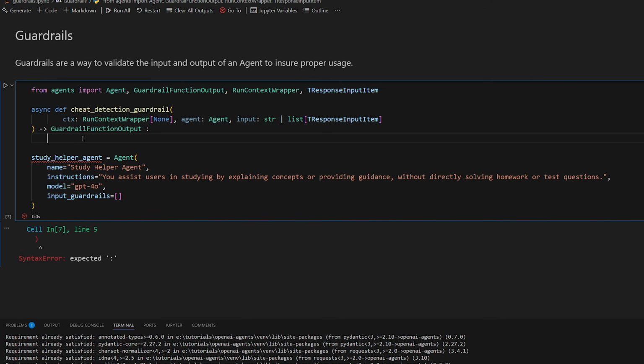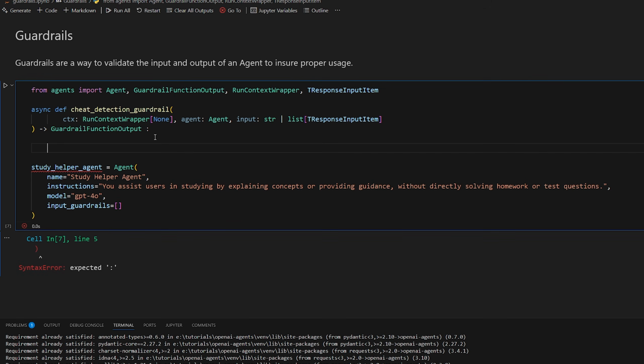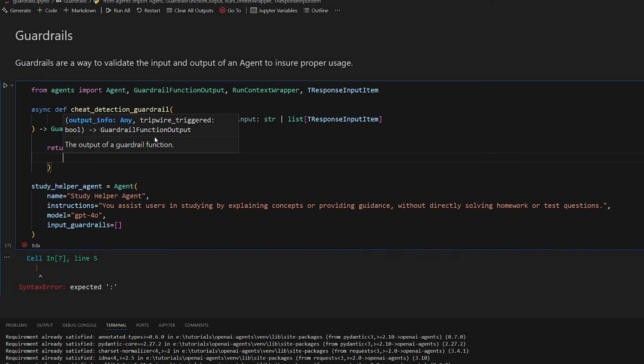All right, so like I said before, the implementation of the function can literally just be any code that you want as long as it returns the GuardrailFunctionOutput. And you want to provide these two things. You can do output_info. So it's just going to be any information that you want the original agent that is using the guardrail to have, to know what the guardrail did essentially. So just extra information to put it simply. But the most important thing is this boolean here, tripwire_triggered. The tripwire is essentially meaning that something that you don't want to happen happened. So let's just say that we detected a word that we don't like, then we return true. If the guardrail does not detect anything that we're trying to prevent, then you just return false. That's all that means, okay?